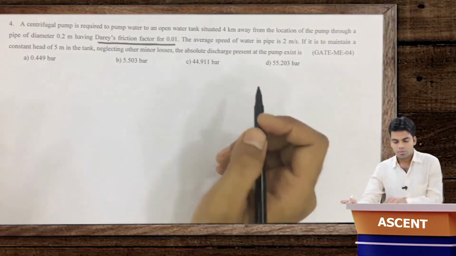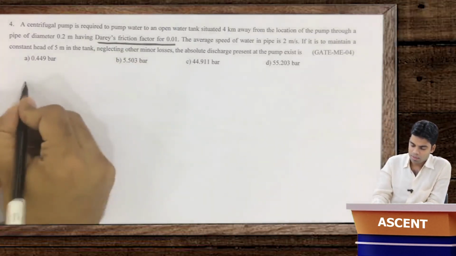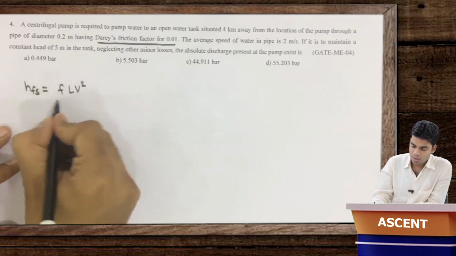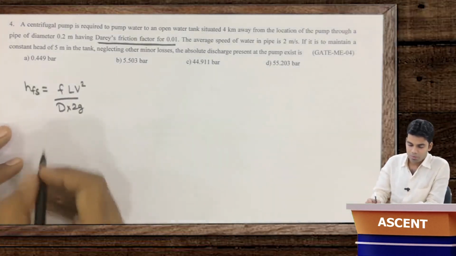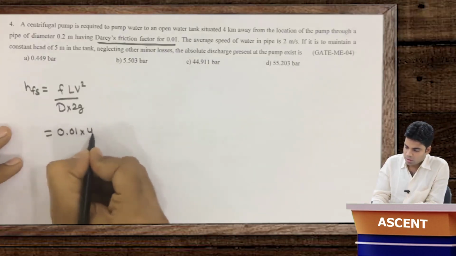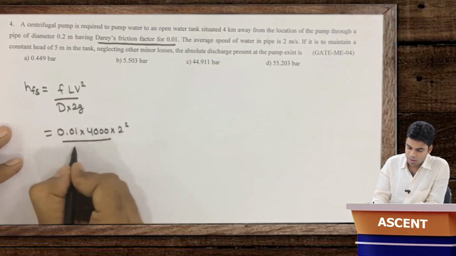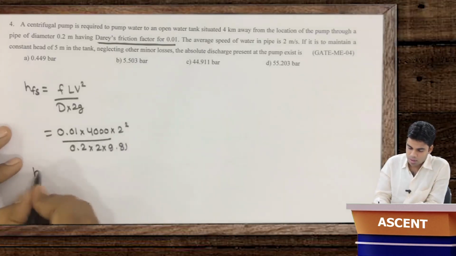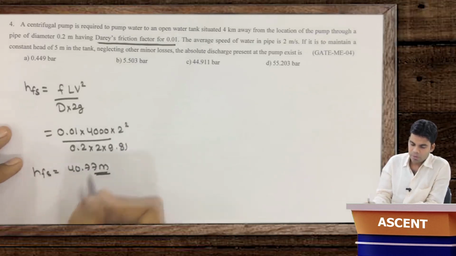Getting this now? Okay, so the very first thing, the total frictional losses, HFS, first we can determine this HFS. This is nothing but FLV square upon D into 2G. We have already discussed the formula in flow through pipes. Darcy friction factor is given as 0.01 into length is 4 km, which is 4000 meter, into V square, 2 square, divided by D is 0.2 into 2G, 2 into 9.81. So this HFS from here will be equal to 40.77 meter. Getting this?